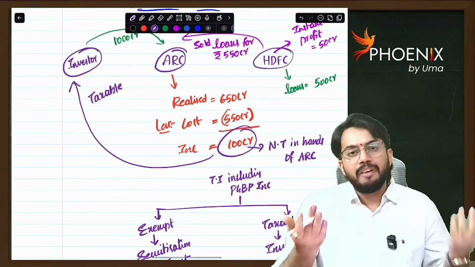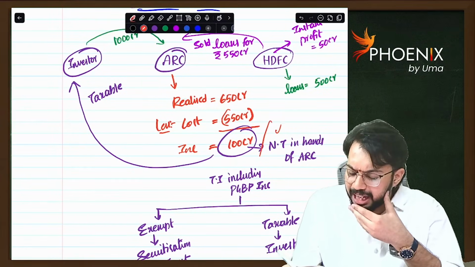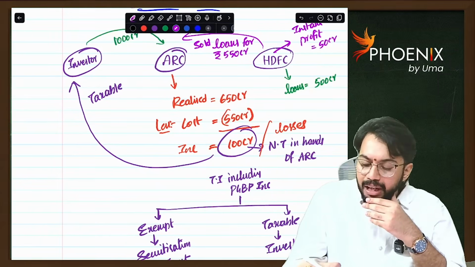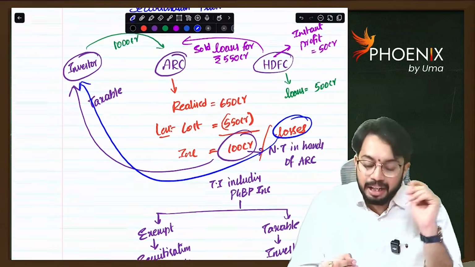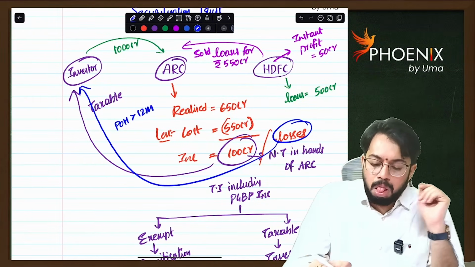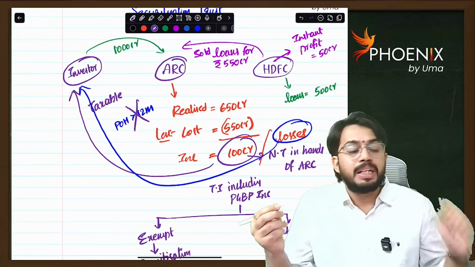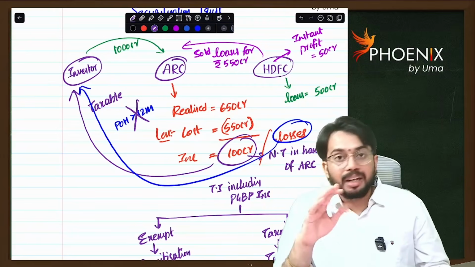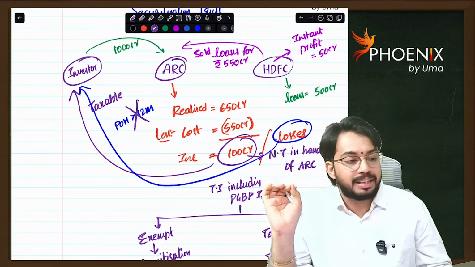Sir, here we got income. What if there are losses? Even losses are passed on to the investor. Here, the period of holding greater than 12 months concept is not applicable. That concept is applicable in investment fund. That concept is not applicable in the case of securitization trust. Is it clear?